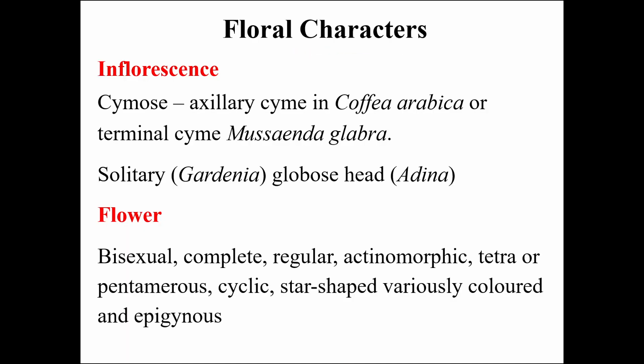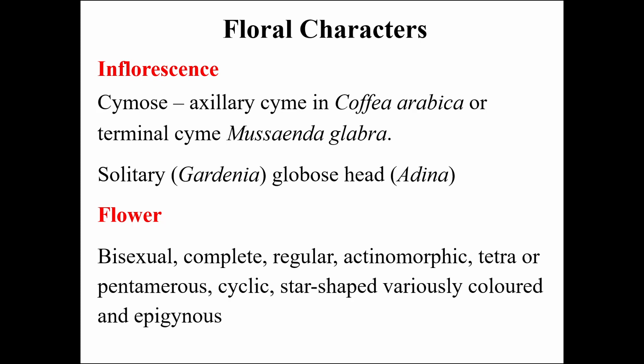Now let us study the floral characters of this family. The inflorescence is mostly cymose. The position may be axillary or terminal. Axillary cyme you can see in Coffea arabica. Terminal cyme you come across in Mussaenda. And sometimes the flower is solitary as in Gardenia. Sometimes it is a globose head as in Adina, which I already showed you the picture. It is a tree species of Rubiaceae.